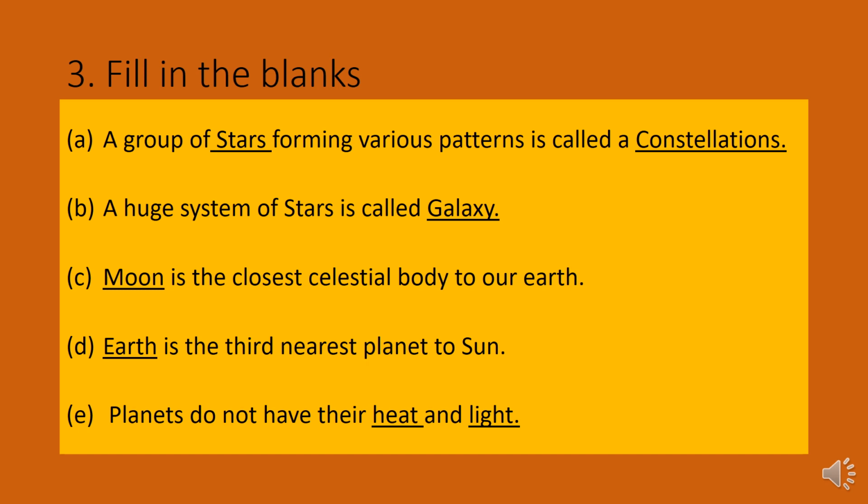Next question: the moon is the closest celestial body to our earth, right? So the moon is the closest celestial body to our earth. Next question: dash is the third nearest planet to the sun. Yes, of course, this is our planet. Earth is the third nearest planet to the sun. The next question: planets do not have their dash and dash. Yes, planets do not have their heat and light. This is the main difference between planets and stars.